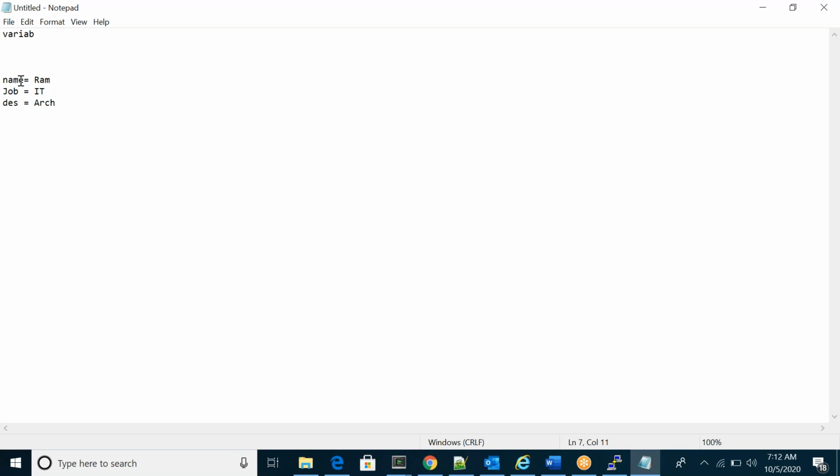So wherever I require, Ram, I will pass the name. Wherever I require something like IT, I'll pass the job variable. So we can define some value whenever you require, and you can pass the variable name. It's very, very important.